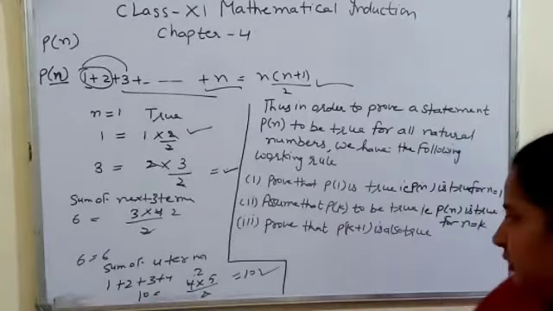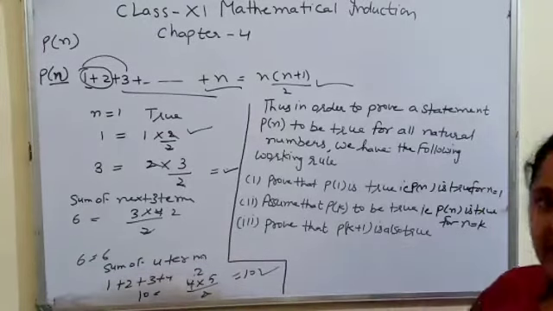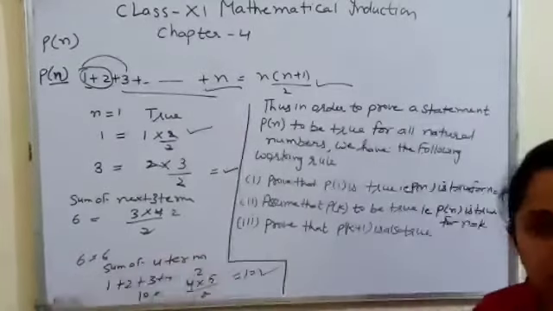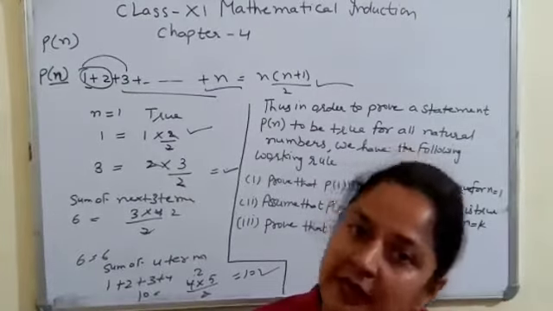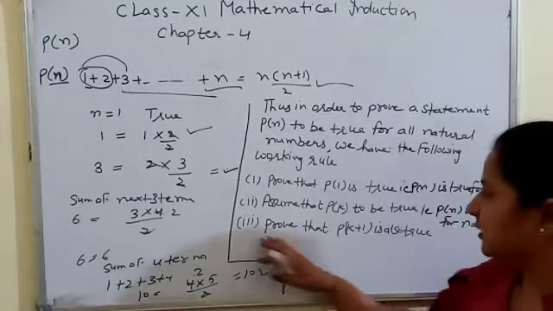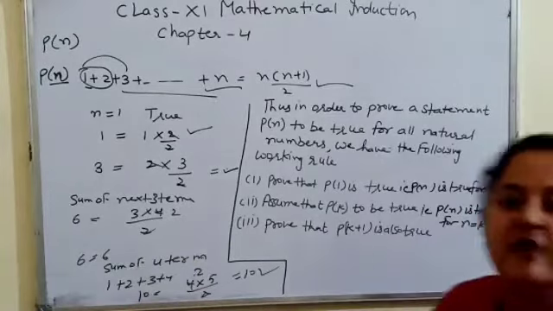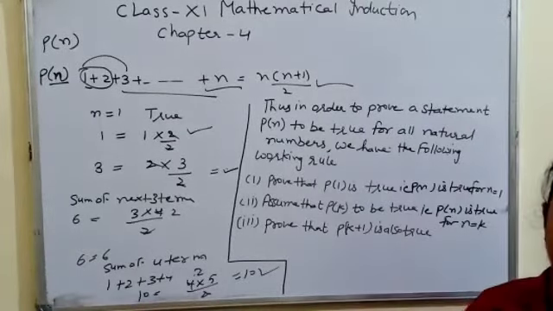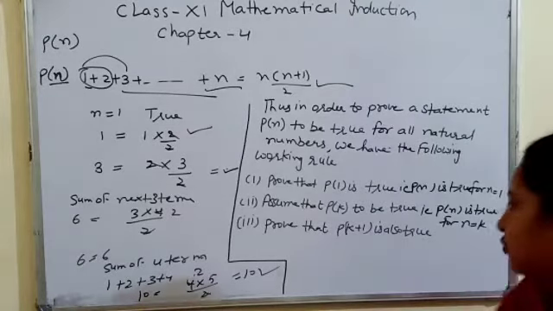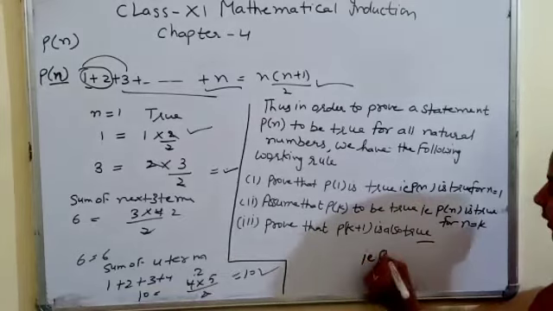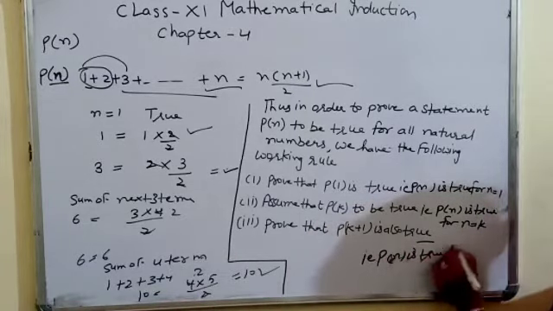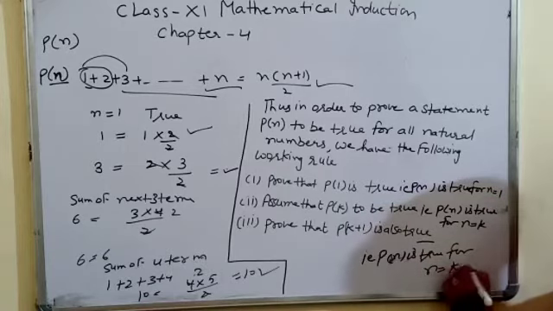We will just substitute k in place of n. We will assume it. Now in the third step, we will prove that Pk plus 1 is true. That is, the given statement Pn is true for n equal to k plus 1.